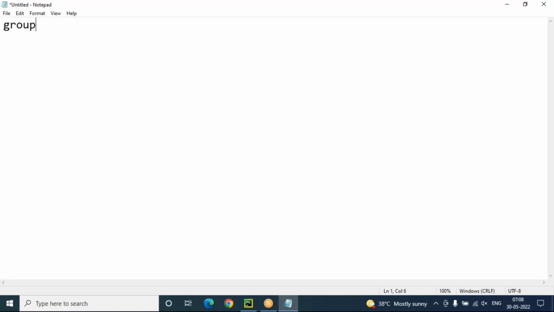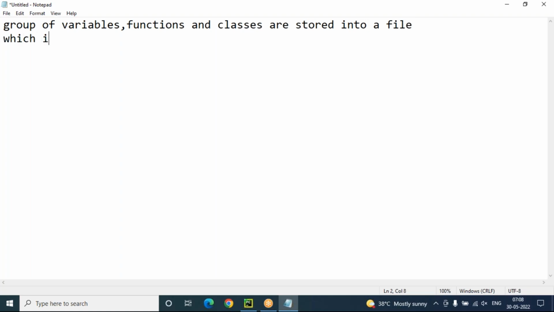a group of variables, functions, and classes stored into a separate file, which is nothing but a module. What actually a module is: a group of variables, functions, and classes stored into a separate file.